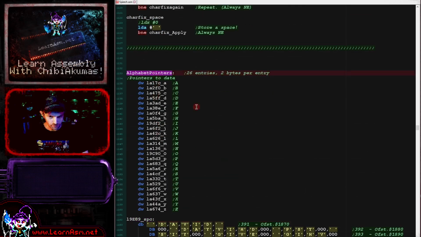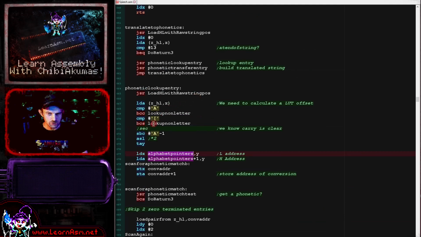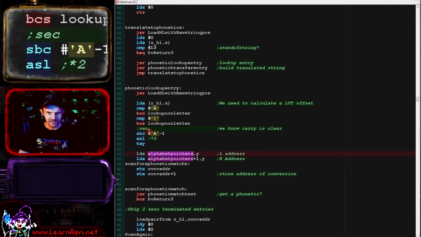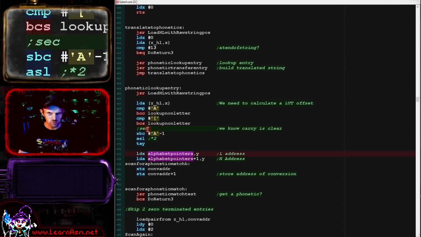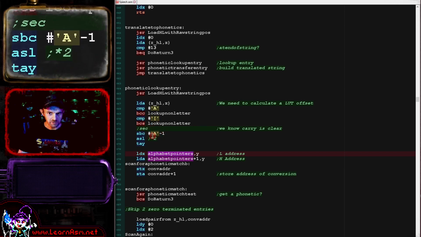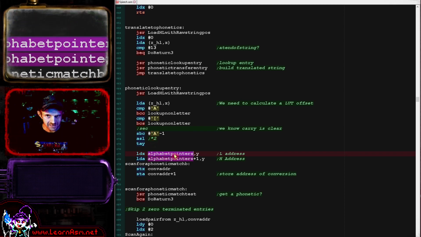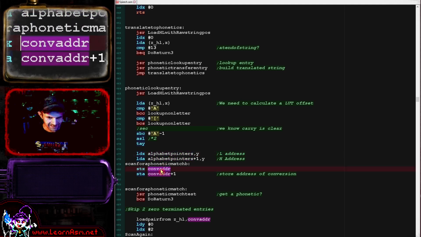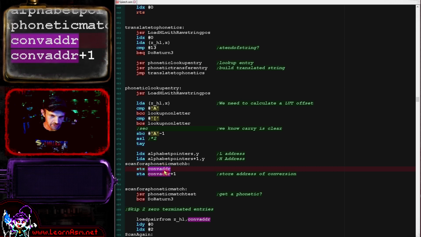Now, what we need to do, of course, is select an entry within this table for our letters. Each entry is 16 bits, so that's 2 bytes. So we are taking our letter that we want to find, subtracting the letter A, again minus 1 because we know the state of the carry there, and so we're effectively converting A to 0. Then we're multiplying by 2, so B would become 2, and that is now an offset within that 16-bit address table. So we're then adding the lookup here, and setting conversion address to the address within that table of the conversions we're going to do.